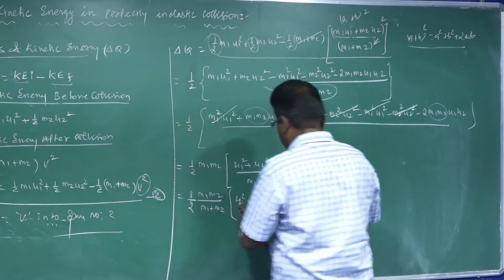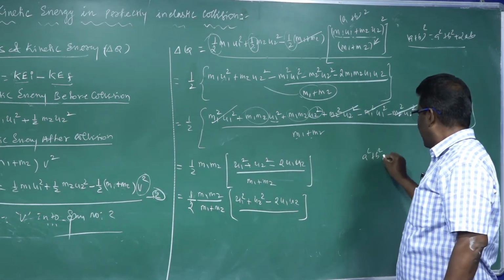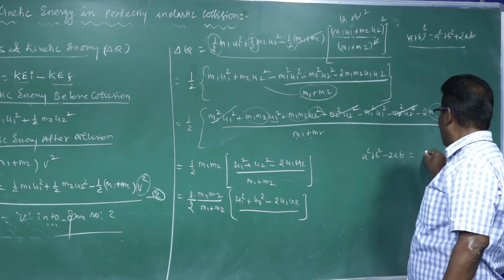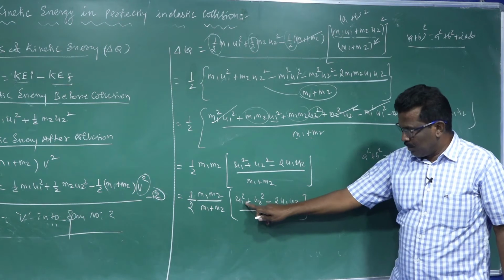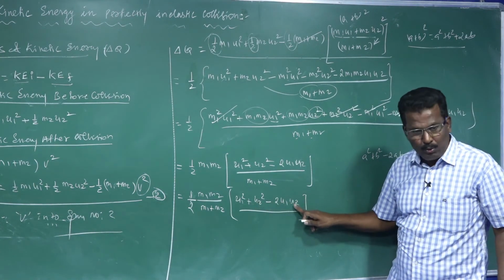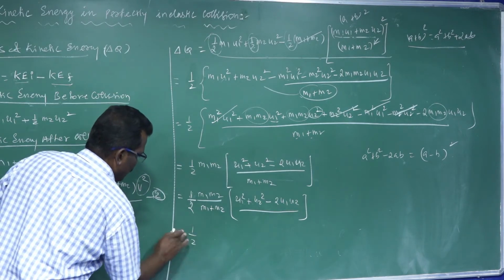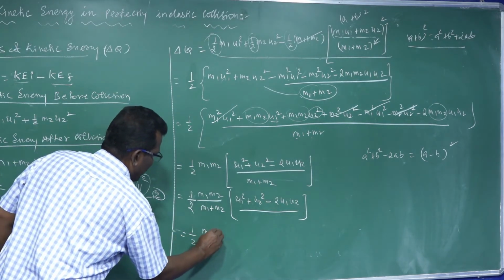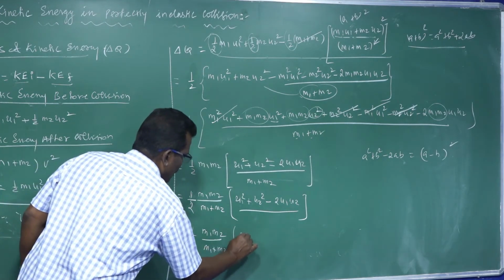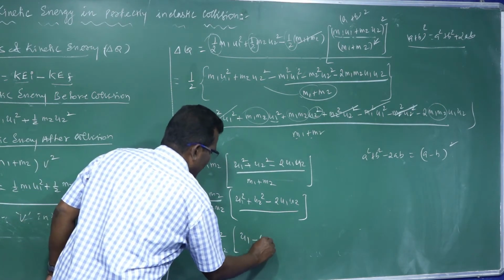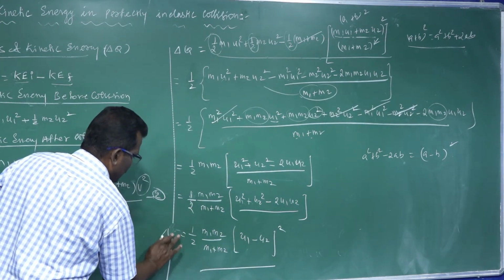This is like a square plus b square minus 2ab, which is equal to a minus b the whole square. So u1 square plus u2 square minus 2 u1 u2 can be written as u1 minus u2 whole square. So del Q equals 1 by 2 m1 m2 divided by m1 plus m2 times u1 minus u2 the whole square. This is del Q.